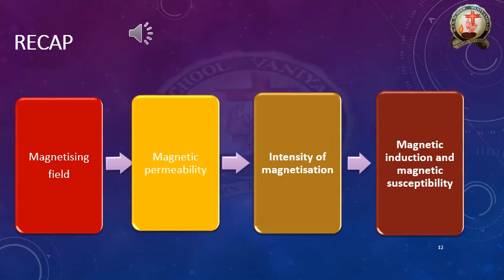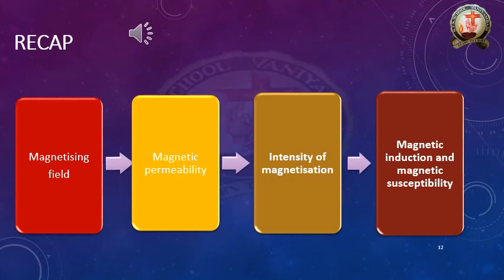In free space, magnetic permeability is denoted as mu naught. And relative permeability is one type of the magnetic permeability I told you. Relative permeability is denoted as mu r, and the formula of the relative permeability is mu by mu naught.